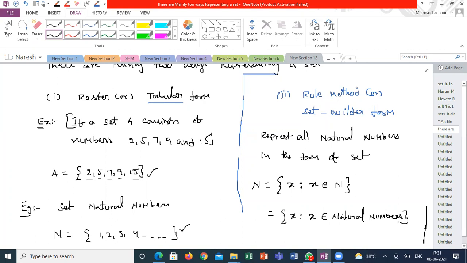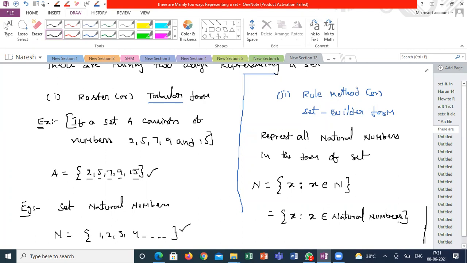That's the reason: x such that x belongs to natural numbers. That means x is only a natural number. Those numbers only you have to form as a set. Is it clear, guys, what I'm trying to say? What is the meaning of rule method?